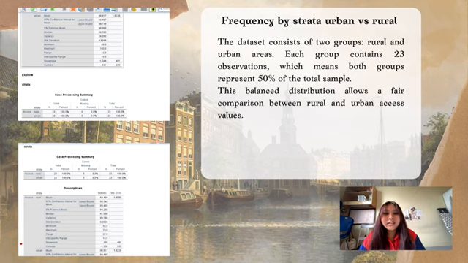Next, this table shows the distribution of respondents by strata. There are two groups, rural and urban. Each group has 23 observations, which means both groups represent 50% of the total sample.